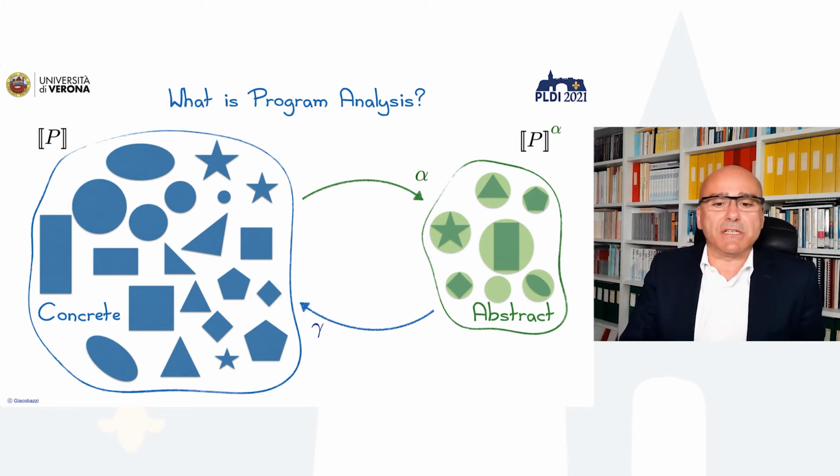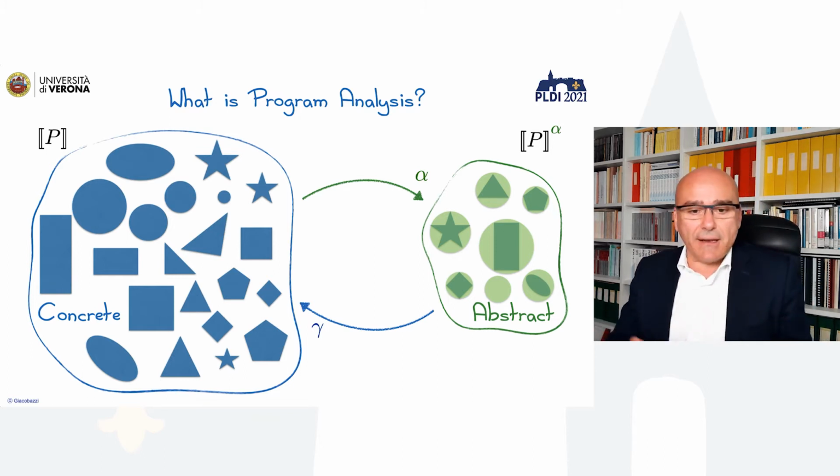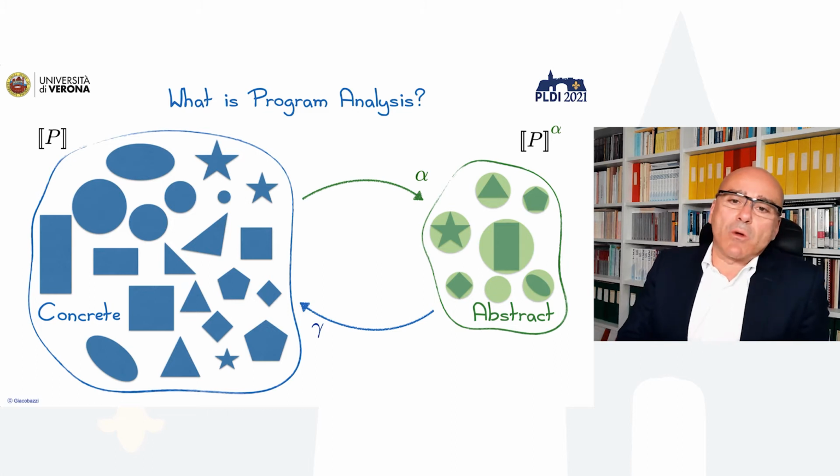The abstract domain in abstract interpretation is nothing else than a representation within a specific, constrained language of the property we want to express, and we are able to express from our concrete domain. In that case, just circles that include all the possible shapes like the star, the rectangle, the ellipsoid, and so on.